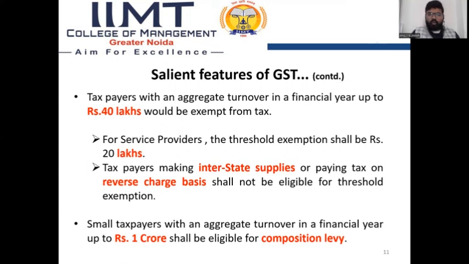There is no need for calculation and accounting in the composition scheme, but in the regular scheme, proper accounting is needed by the goods and services tax law. Before implementation, this limit was up to 40 lakh rupees only, but after implementation, by a notification, the central government increased it to 1 crore.